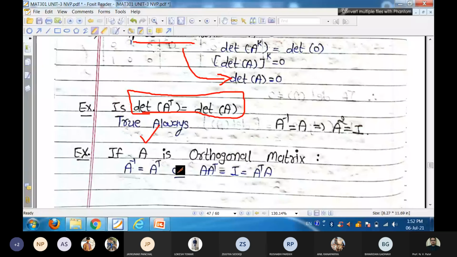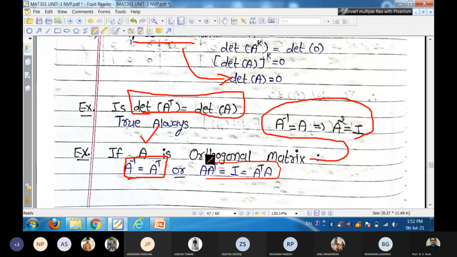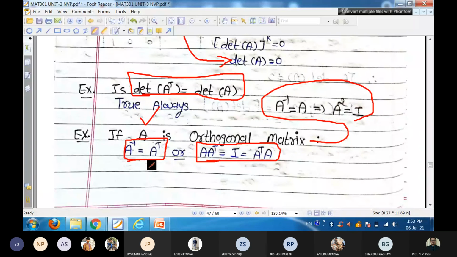And for orthogonal matrix, its definition is A inverse is equal to A transpose, or A into A transpose is identity. For orthogonal matrix, A into A transpose is identity matrix. So what is the determinant of orthogonal matrix?